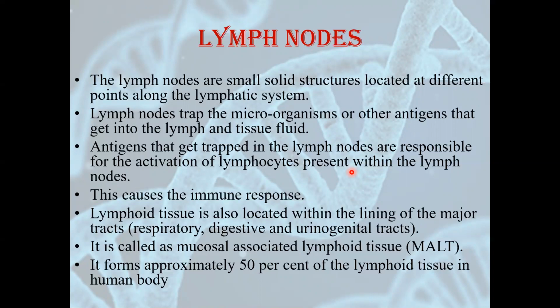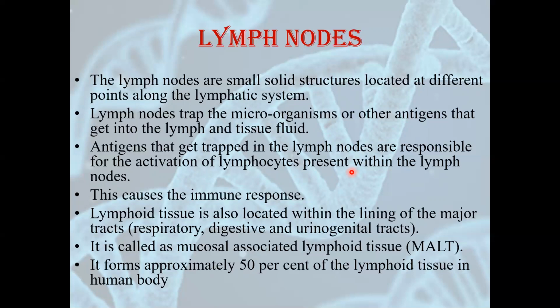Now here, what happens when the microorganisms or antigens are moving in the blood? From blood, they enter into the lymph and tissue fluid. Now, from lymph, they will get trapped in the lymph nodes. When they are present in the lymph nodes, the lymphocytes get some time to check these antigens, to form antibodies and to act against, to get into phagocytosis against these antigens. So here the lymphocytes will be activated. And when lymphocytes are activated, they will form the immune response. So lymph nodes are very, very important for causing the immune response.